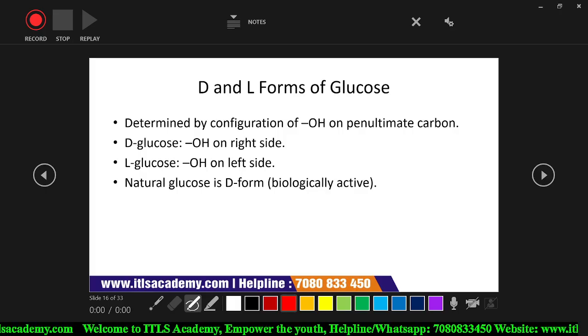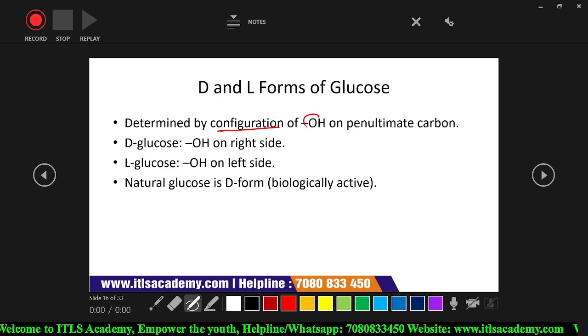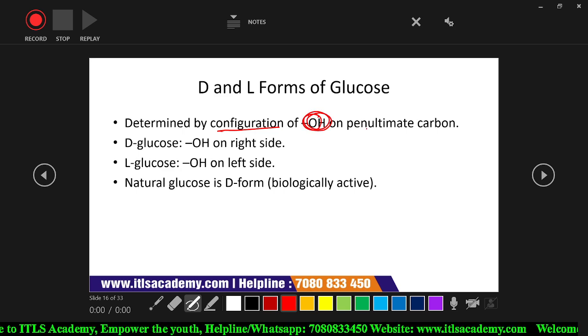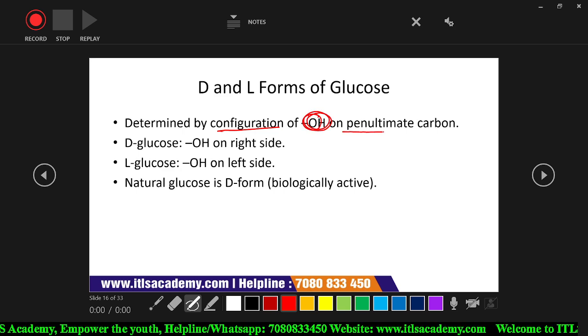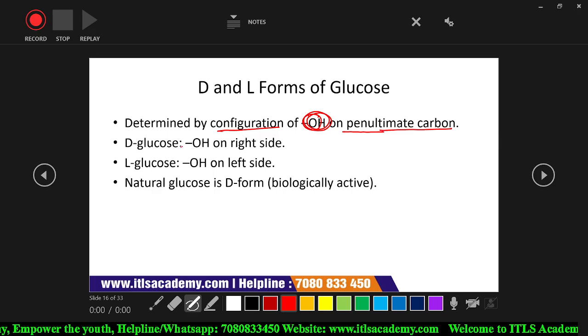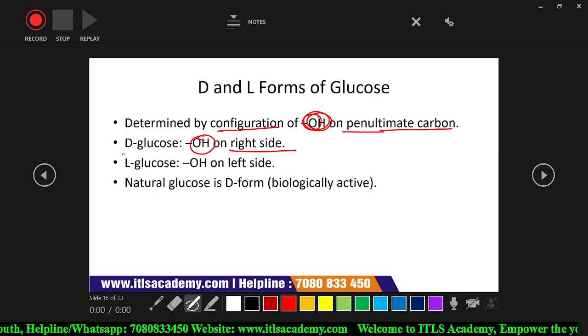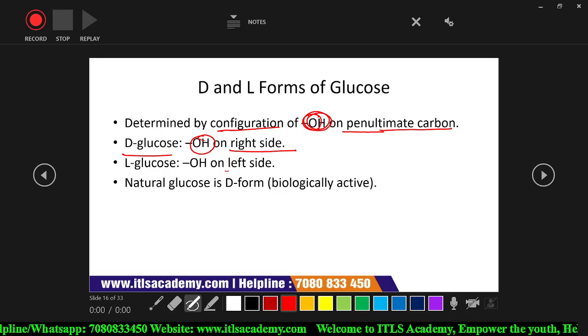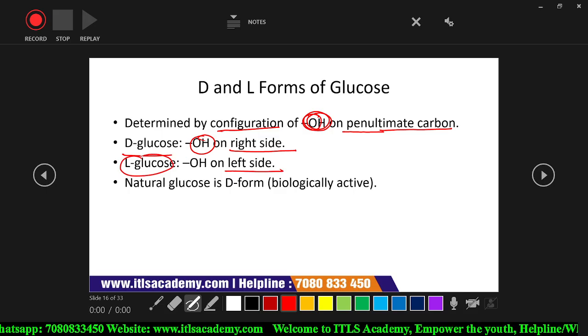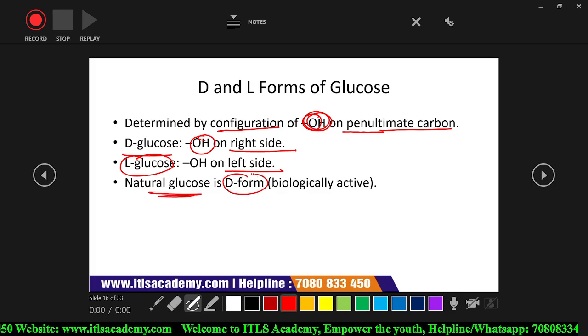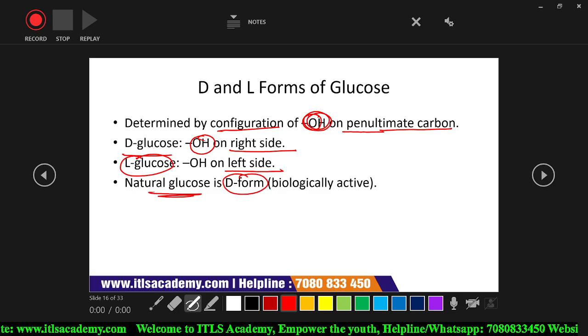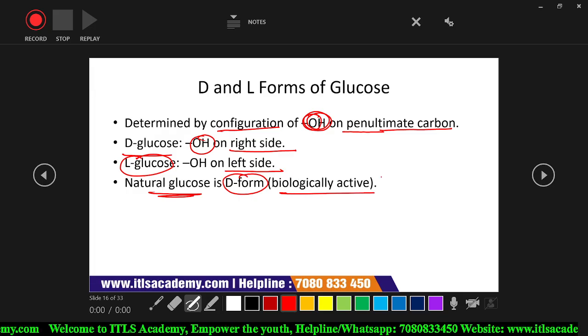D and L forms of glucose. This can be determined by the configuration of the hydroxyl group on the penultimate carbon. If the hydroxyl group is present at the right side, then it is known as D glucose, and if it is present at the left side, then it is known as L glucose. But natural glucose is always the D form, meaning the hydroxyl group is present at the right side, and it is biologically active.